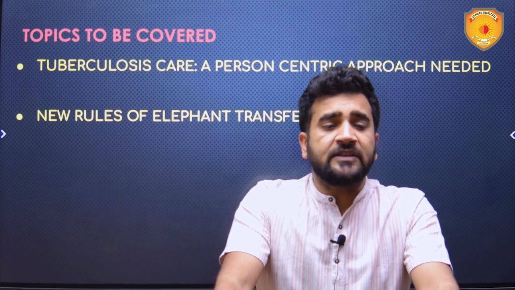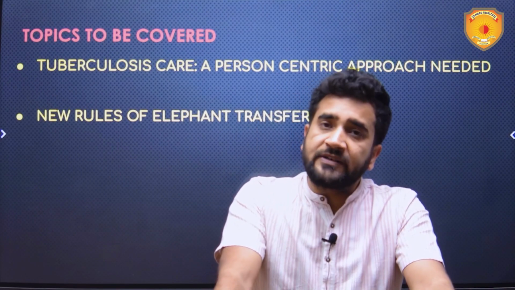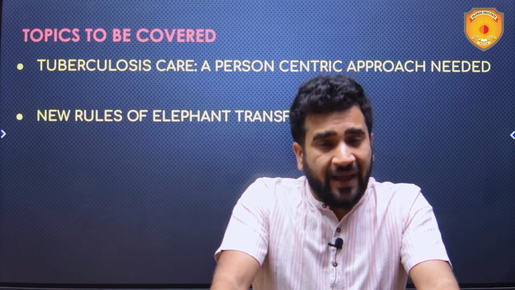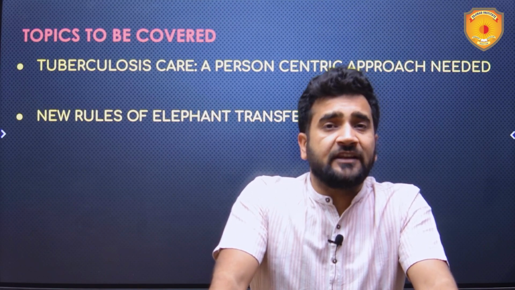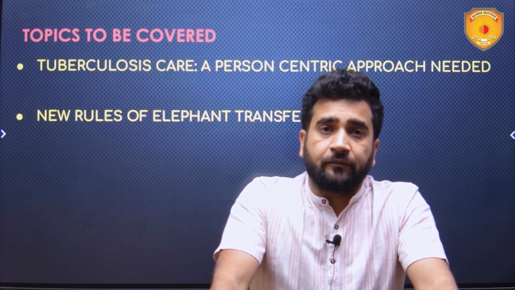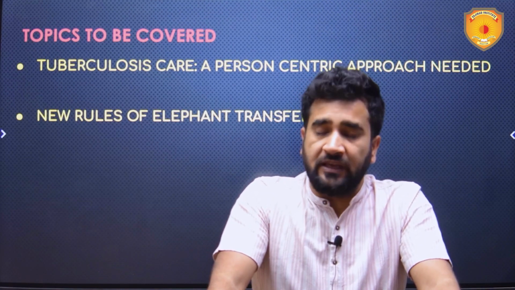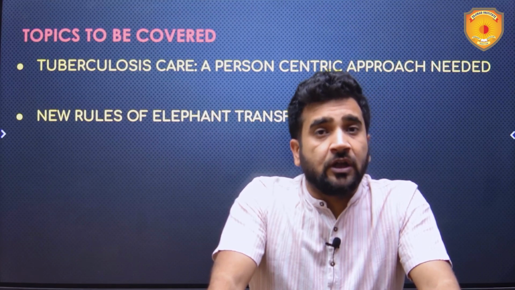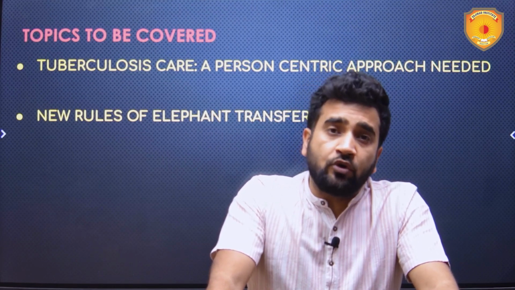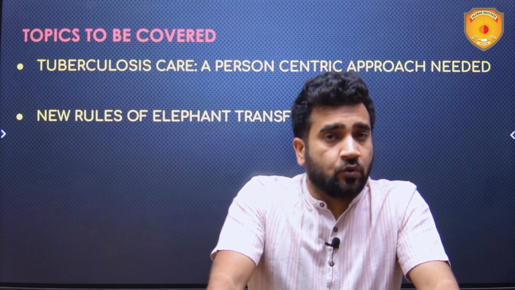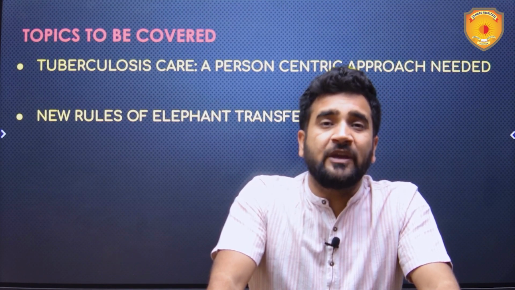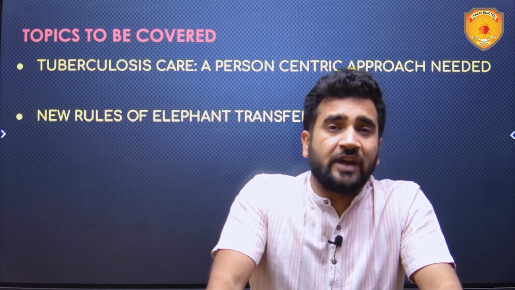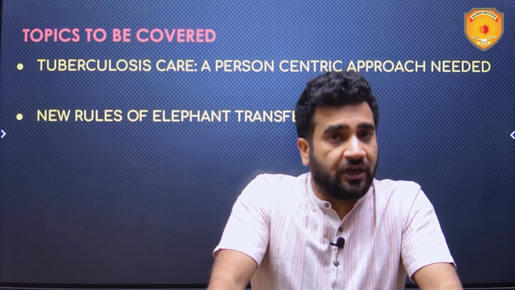The first topic is tuberculosis care, a person-centric approach needed. TB, which is a bacterial disease, has plagued India for a long time. India has the highest number of TB cases in the entire world, and thus the Indian government launched the Prime Minister's TB Mukt Bharat initiative in 2022 to eradicate TB completely by 2025. However, the SDG aims to eradicate TB in the entire world by 2030.